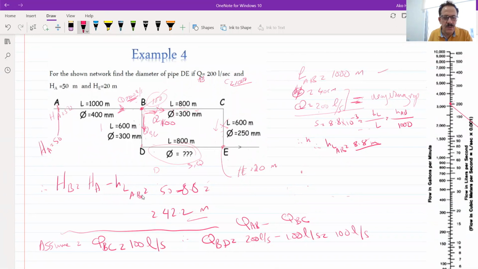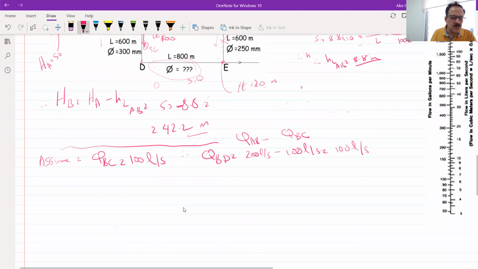The Q will be here, and the S will be from the head loss from B to E. I have to find the head loss from here to there, and from here to there, and then I will get the head loss for this pipe. Now I have the head in this pipe at B, which is 42.2, and the head here is 20. So 42.2 minus 20, we have 22.2.